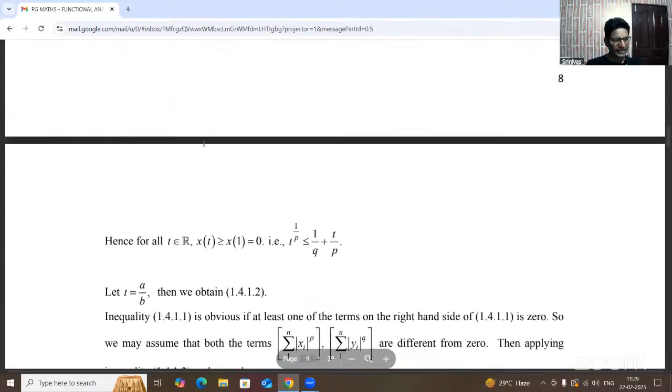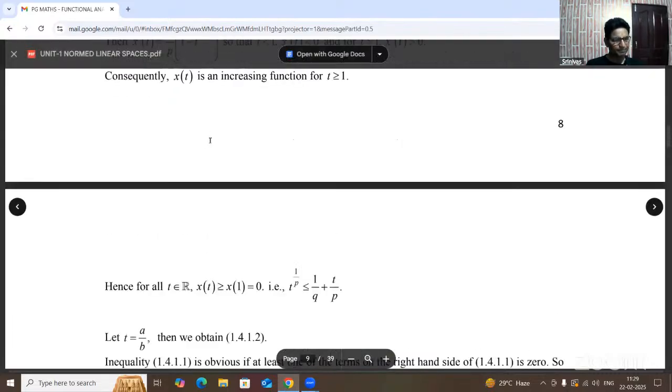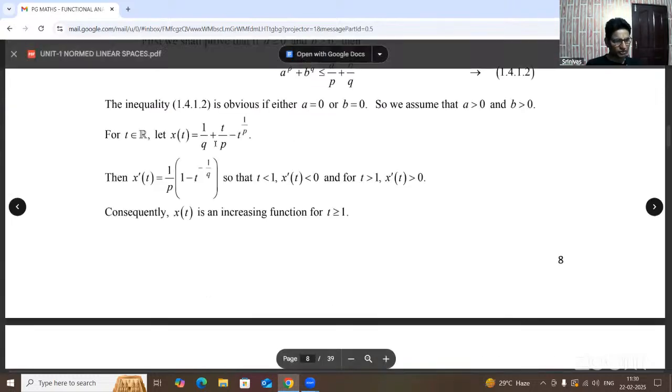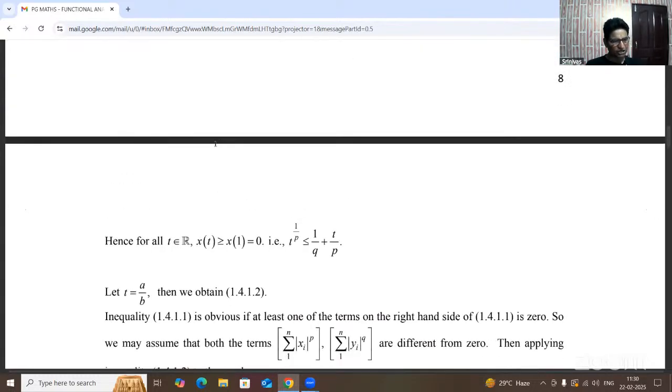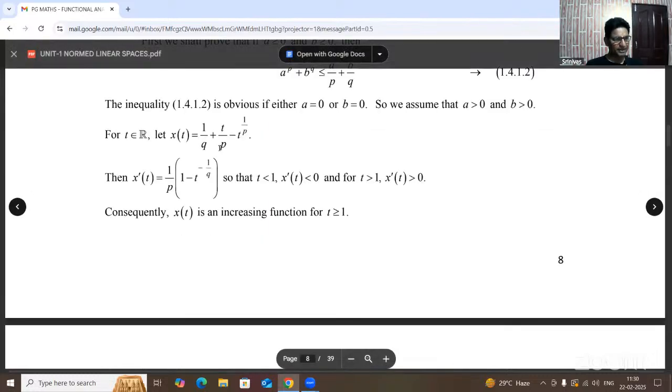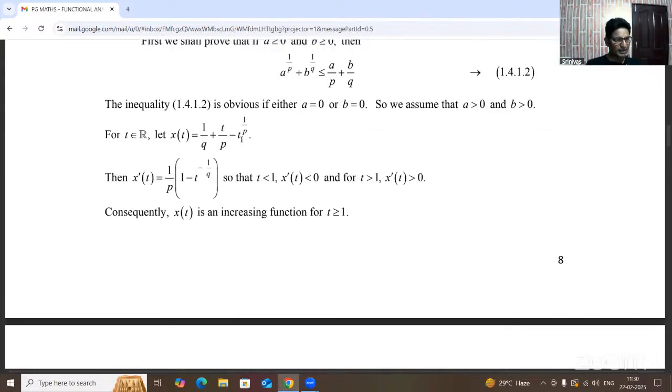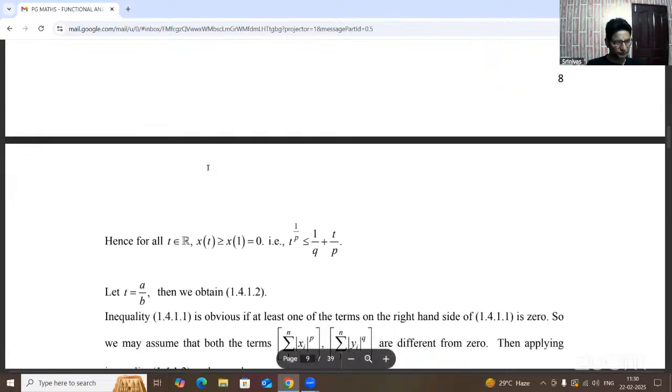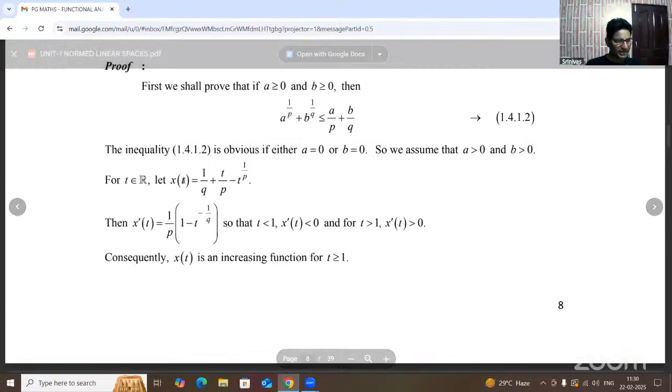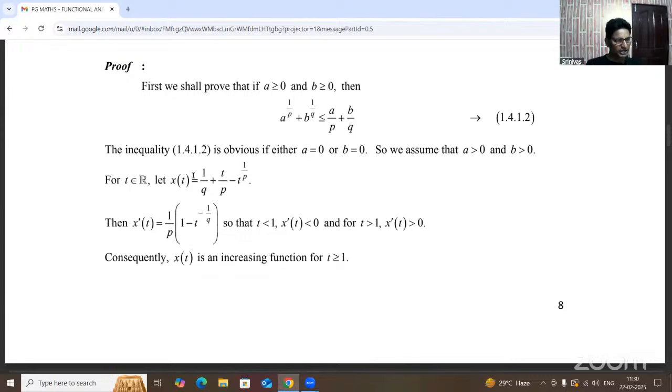So this value is t power 1 by p is less than or equal to 1 by q plus t by p. So this is t power 1 by p. This value is 0. So t power 1 by p is less than or equal to x of 1 equal to 0, because replacing t equal to 1 here, x of 1 equal to 0. So we are getting the value t power 1 by p equal to 1 by q plus t by p.